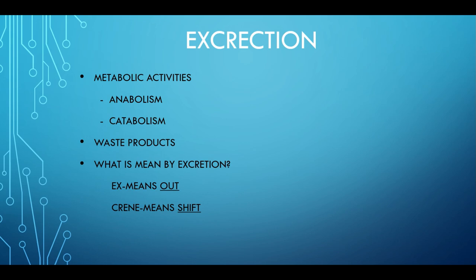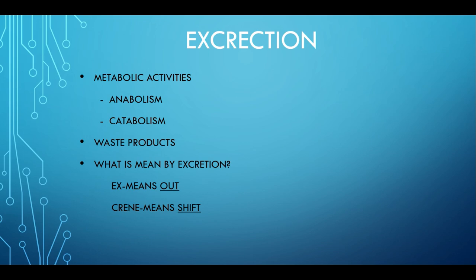In the same way, when various metabolic activities take place in living organisms, various waste materials are formed in our body, in the form of salts, nitrogenous products, urea, uric acid, etc., and ammonia also. Ammonia is one of the dangerous products which has to be eliminated from the body. If not, it leads to a diseased condition in the living organism.